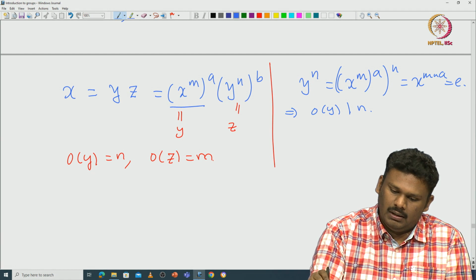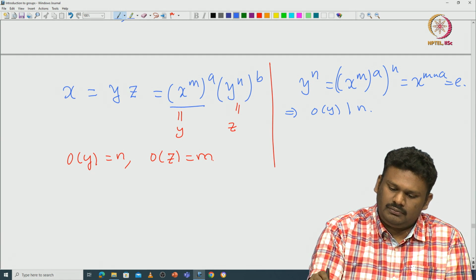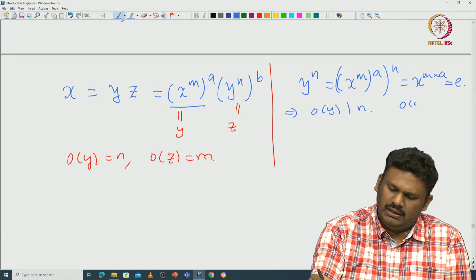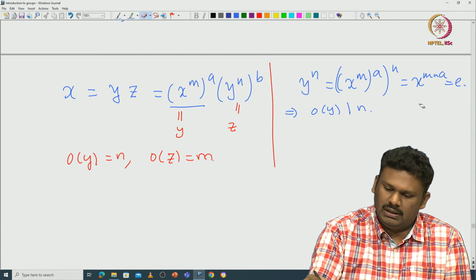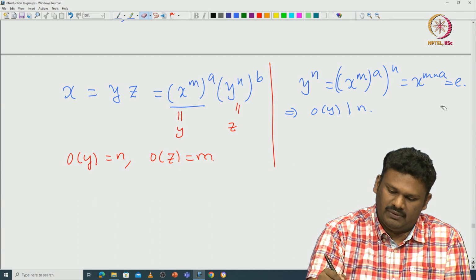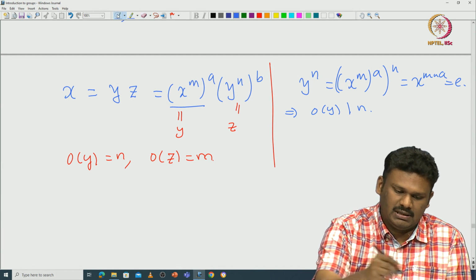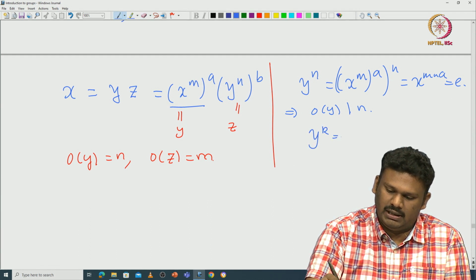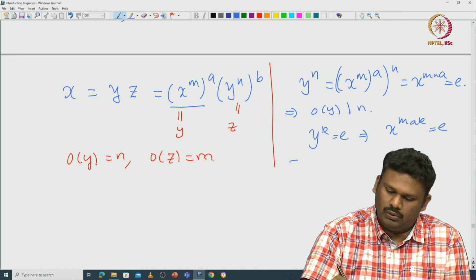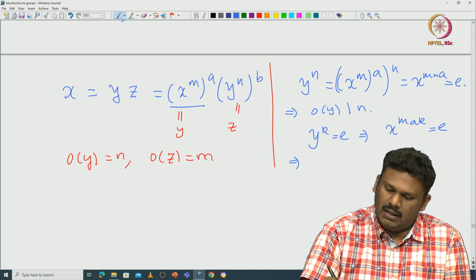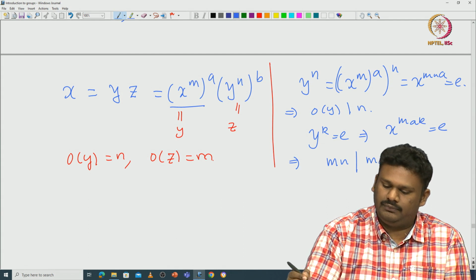Okay, so now we want to say the order of y is equal to n. So how to say this? Now if you start with some other power, y power k is identity, then that would imply that x power m a k is identity, and that would imply that mn divides m a k.